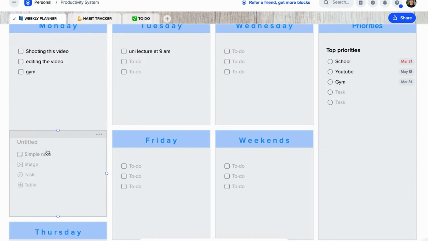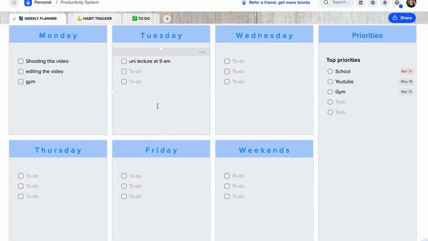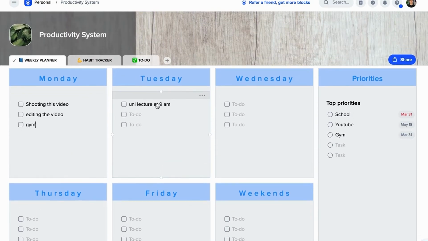If you have more stuff to do, then you can essentially go like this as well and write some notes here. Let's say you didn't have the chance to finish this task. Let's say you take this and then put it onto Tuesday, so you can drag and drop these tasks like this as well. So this is what a weekly planner looks like in xTiles.